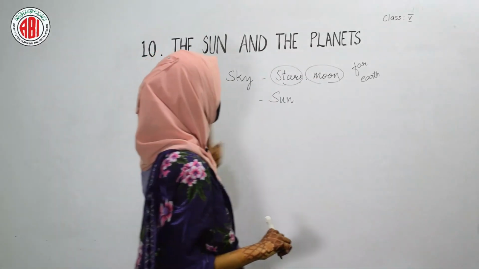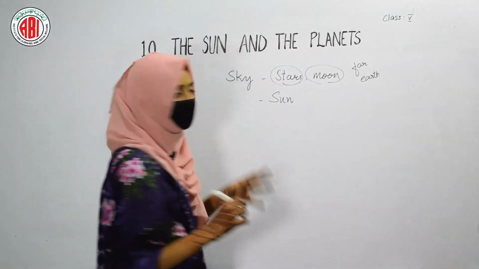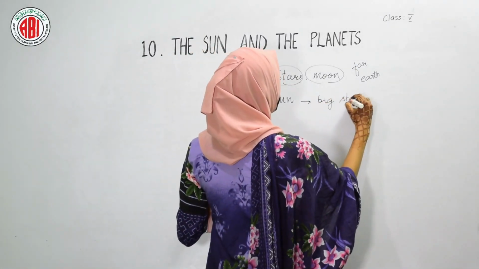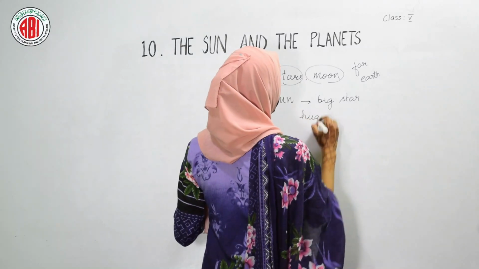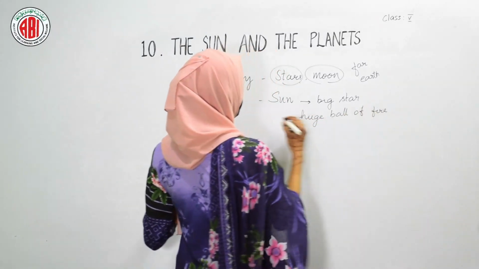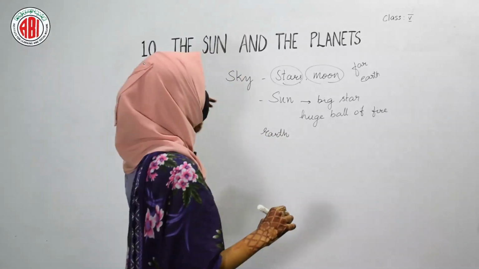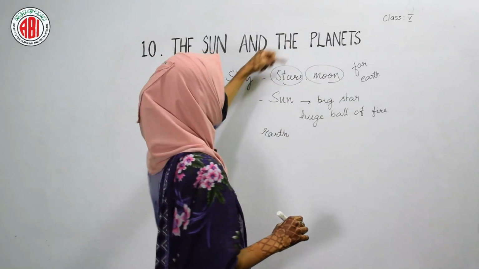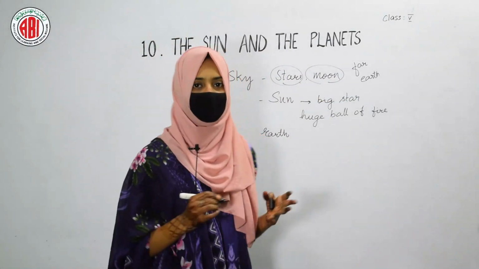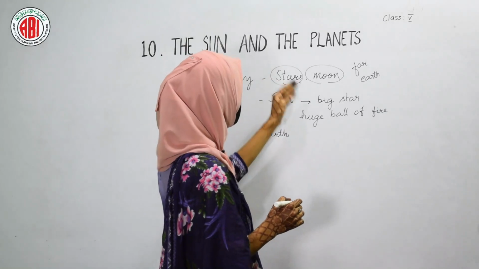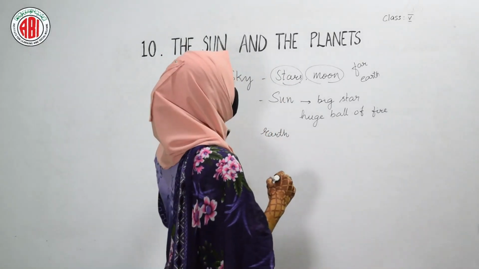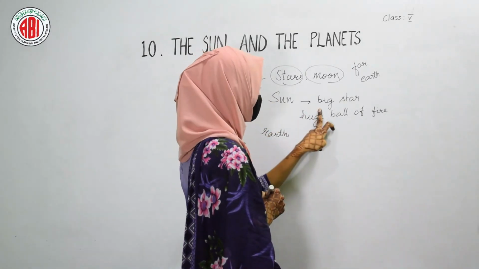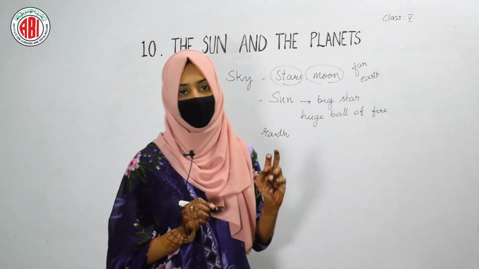But when compared to the stars and moon, the sun appears a little bit bigger because it is a big star, and the sun is a huge ball of fire. The distance between the sun and the earth is not much higher when compared to the distance between the earth and the stars. So the sun appears bigger in size when compared to the stars and moon, as it is not very far away from the earth. The sun is also called a big star, and it is a huge ball of fire.